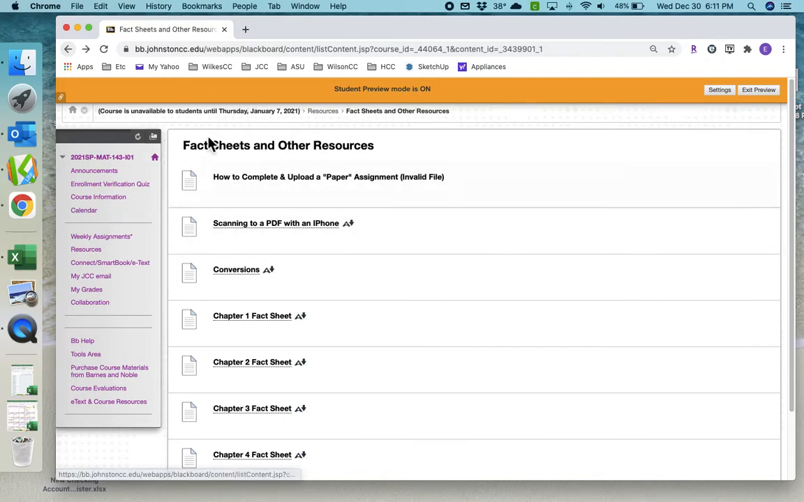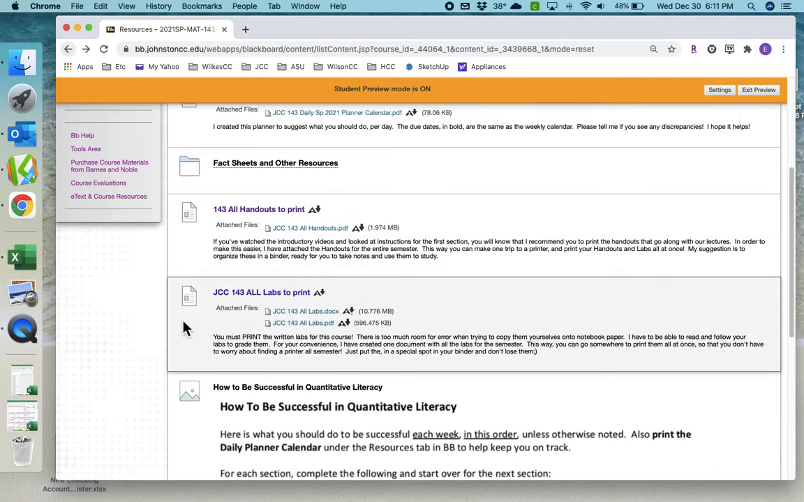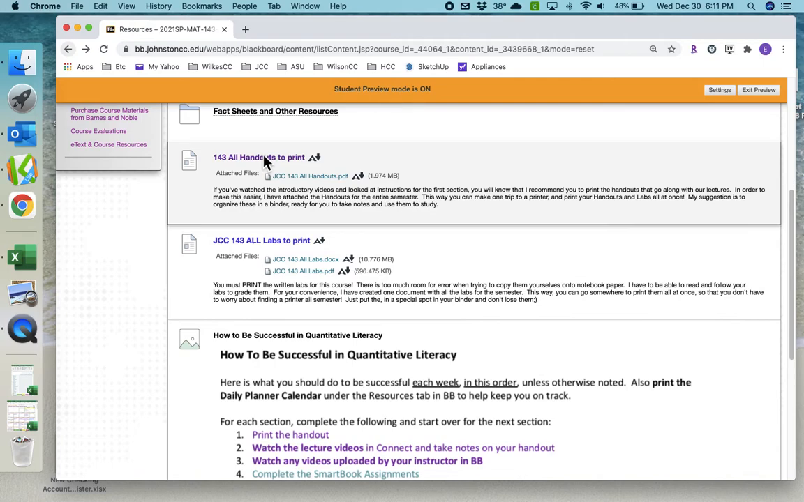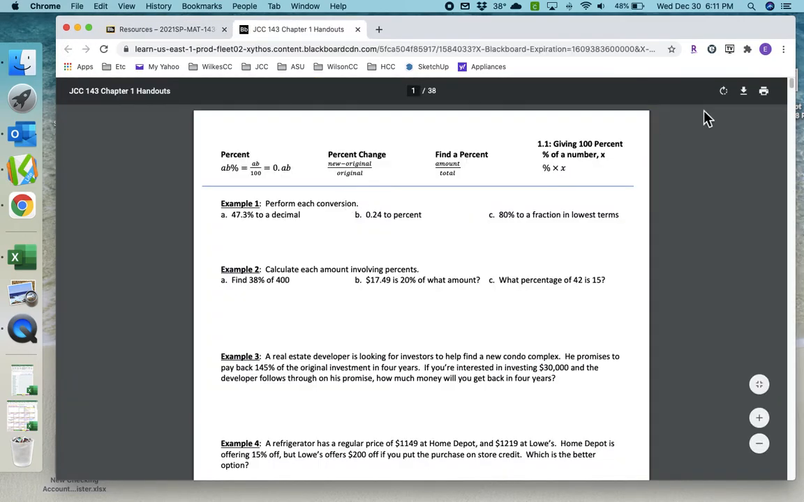And this was already in the other area, so I get rid of that. Okay, all handouts to print and all labs to print. These are the handouts I was talking about that go along with your notes, okay? It's 38 pages. I know that it'll cost you a few dollars to go to the print shop and print these out, but guys, it'll make your life so much easier if you do.